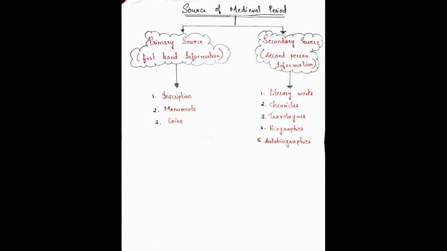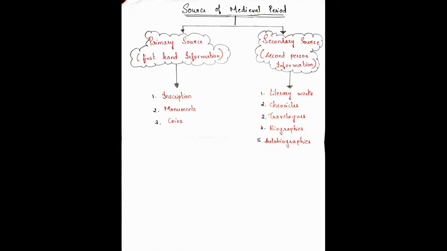What do you mean by monument? A statue, building, or other structure erected to a notable person or event is called a monument. What do you mean by coins? The picture and the legend on the coins convey the names of kings with their titles and portray events, place, date, dynasties, and logos. So, what will come under primary sources? Inscription, monument, and coins.